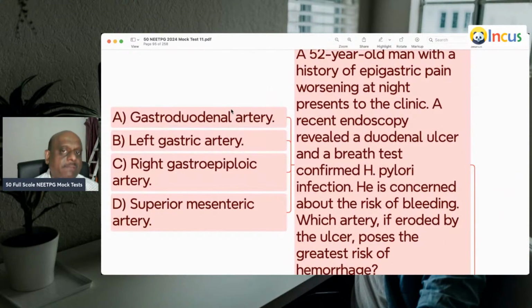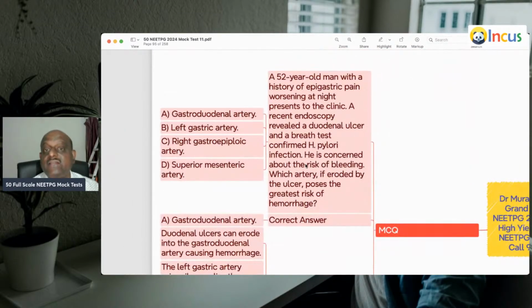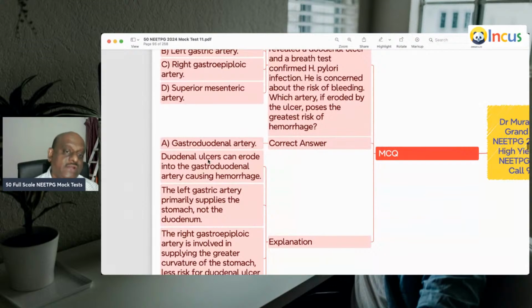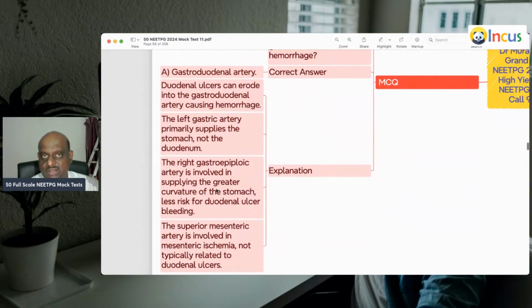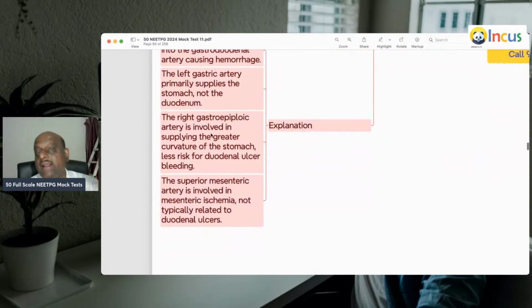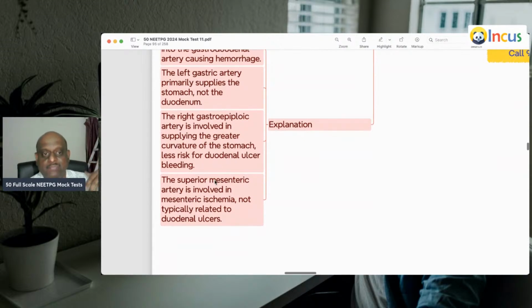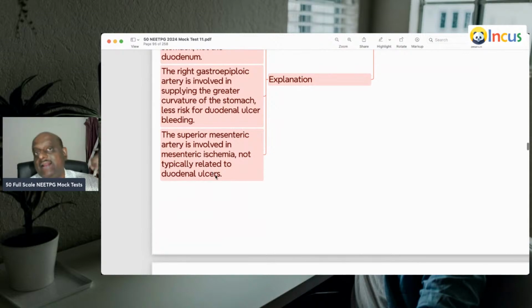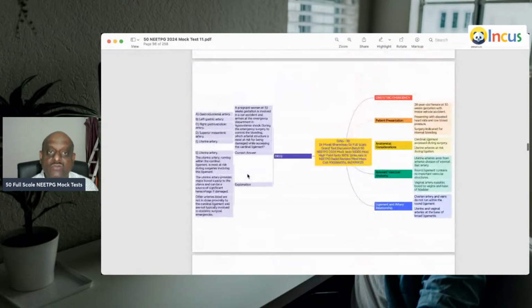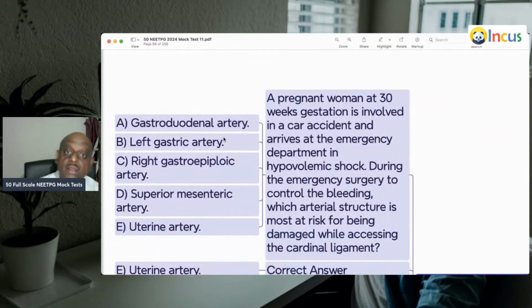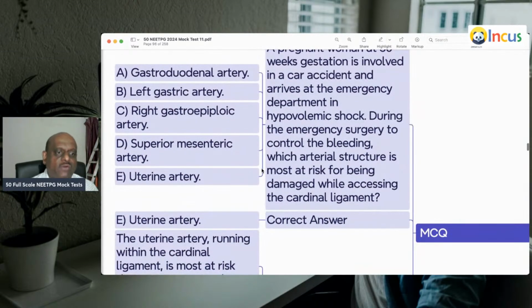A 52-year-old with epigastric pain worsening at night. Recent endoscopy showed a duodenal ulcer. Duodenal ulcer bleeding is because the gastroduodenal artery is the source, whereas the left gastric artery supplies mainly the stomach. The right gastroepiploic artery supplies the greater curvature of the stomach. The superior mesenteric artery leads to mesenteric ischemia, is what you need to remember. A pregnant woman at 30 weeks gestation involved in a car accident with hypovolemic shock.